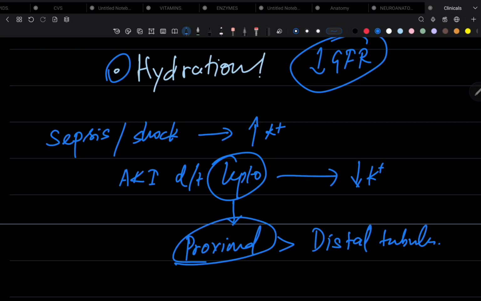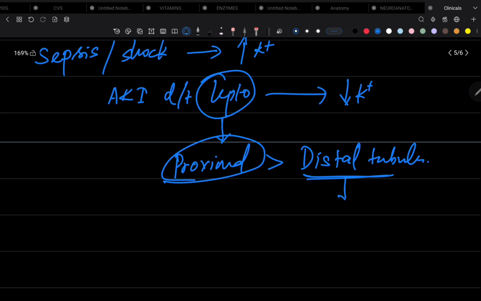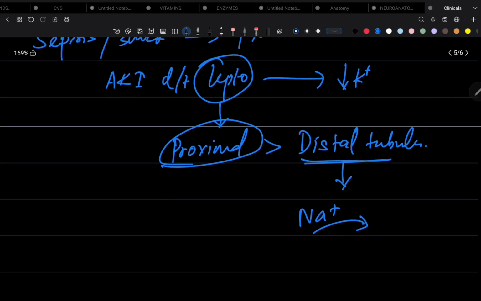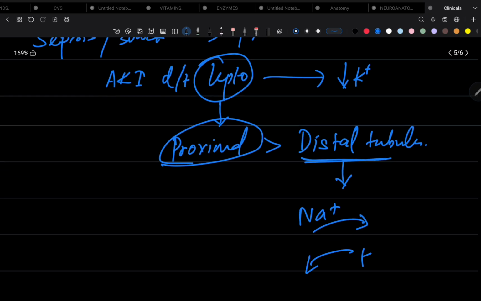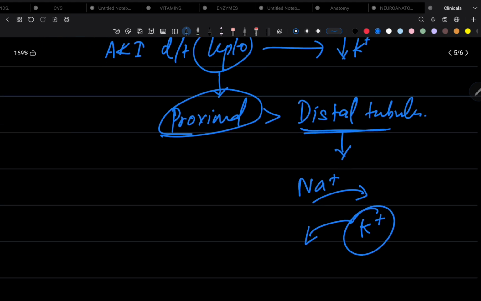Proximal tubules will be affected more than the distal tubules, since the distal tubules are comparatively normal functionally. There is normal sodium reabsorption that takes place, and as a compensation potassium is excreted out from the renal tubule. So there is potassium loss here that causes hypokalemia.